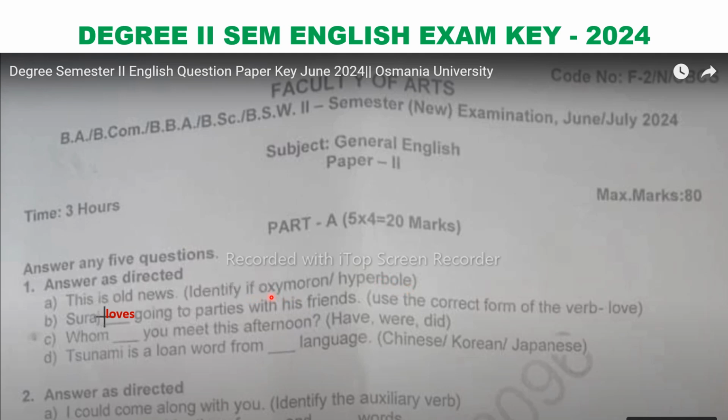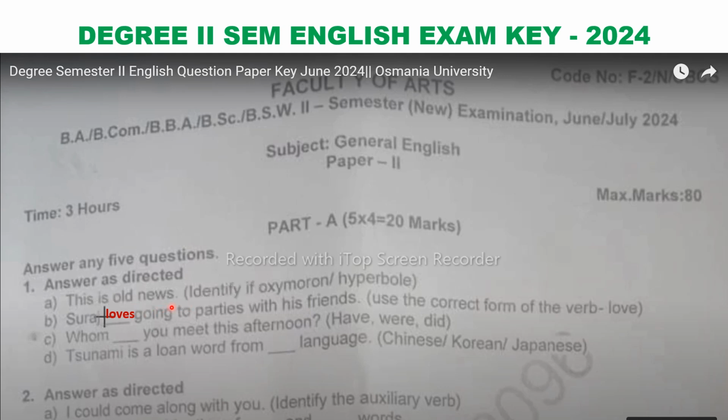You all know oxymoron is nothing but two opposite words or sentences placed together, and hyperbole is something exaggerated. But if you take this sentence, this is old news, I don't find any opposite things placed together. You can also say this is the latest news or this is old news. Both are normal sentences without any literary devices.